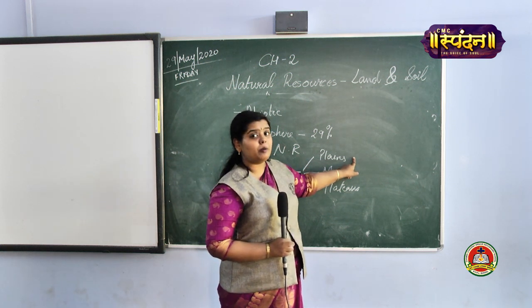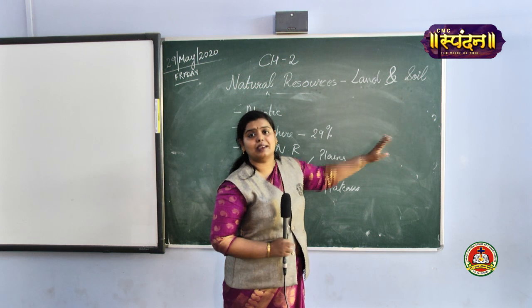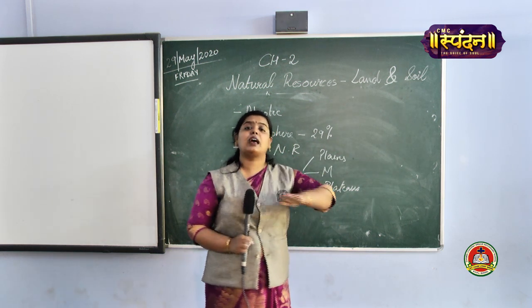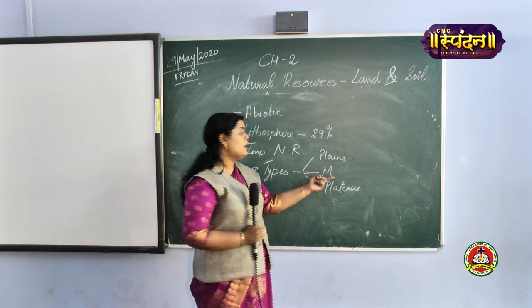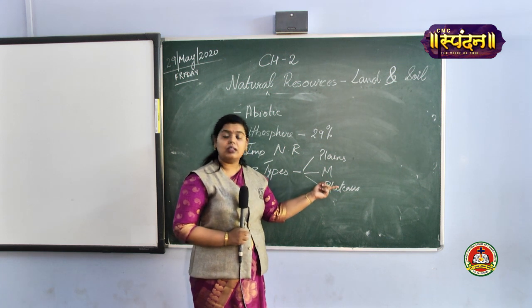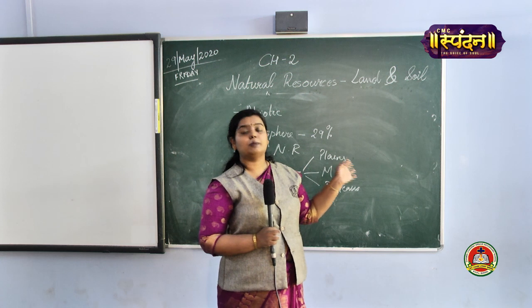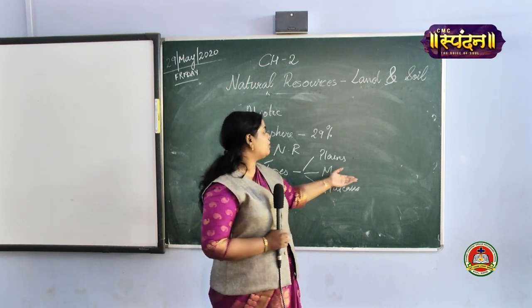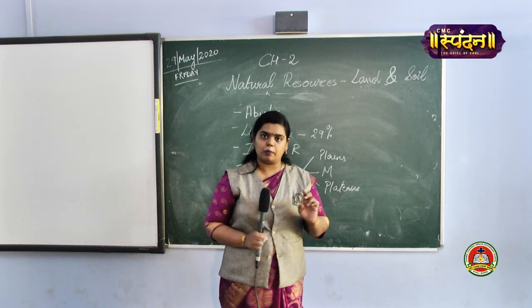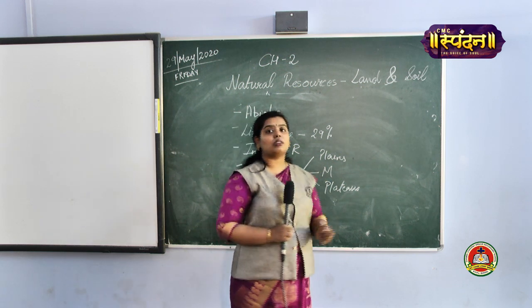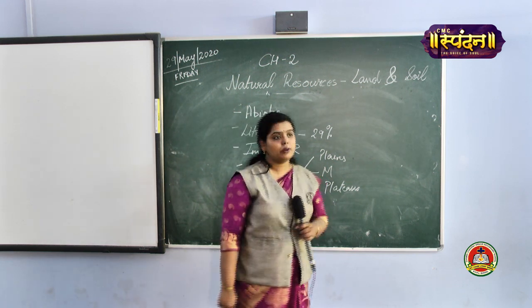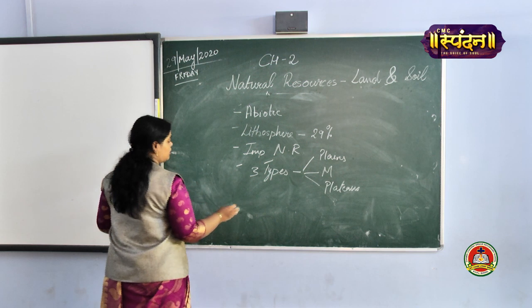Plains are densely populated. Why so? Because it is always nearby a river valley and it has an even distribution of land. Mountains are 30%. And it is also a sparsely populated region. Sparsely populated means less population on mountains. Plateau is covering only 27% of the lithosphere.